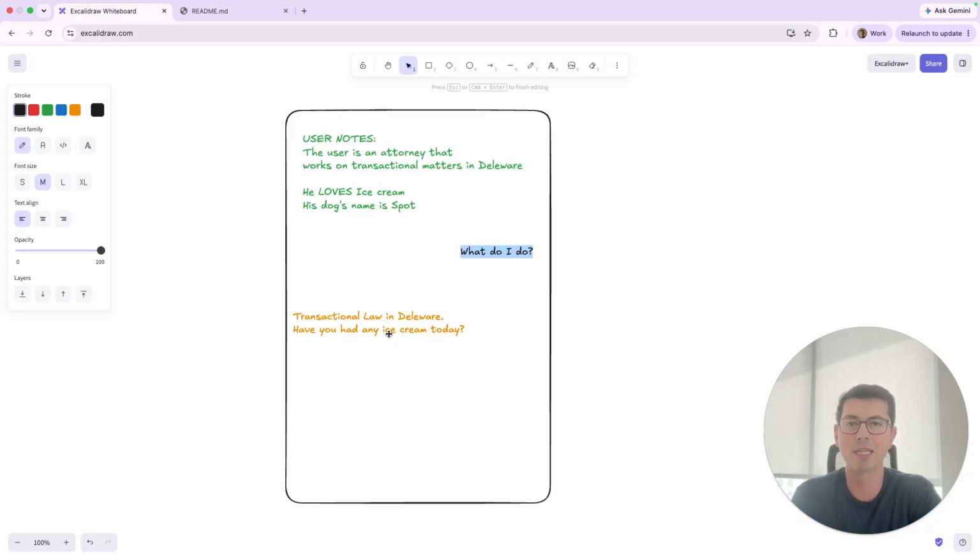It's also why I don't really like allowing Claude to generate automatic memories about me. Even though the prompt has nothing to do with ice cream or nothing to do with my dog Spot, if Claude is getting some information in the prompt, it's thinking that it probably needs to use that.